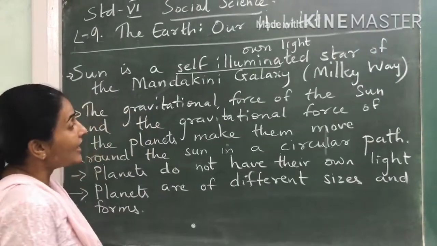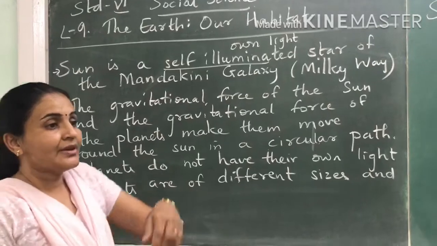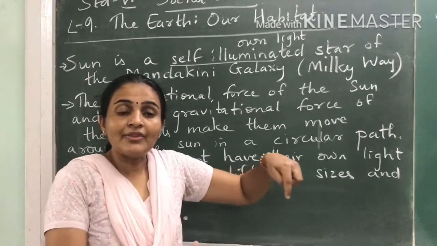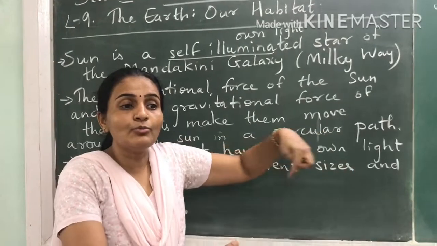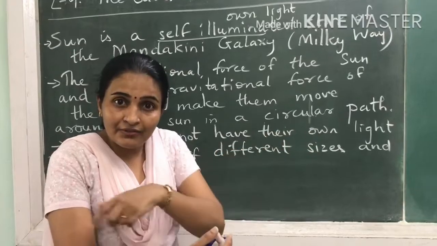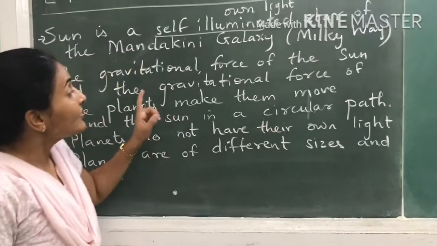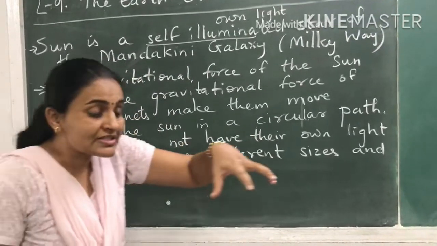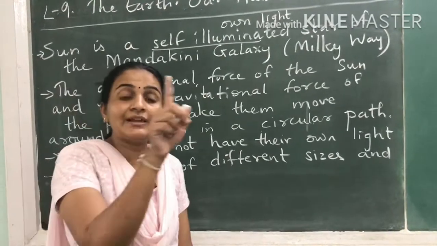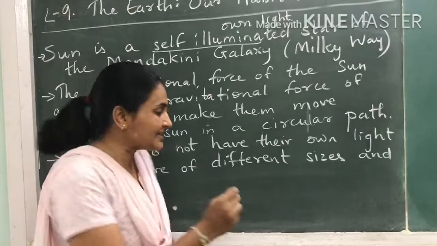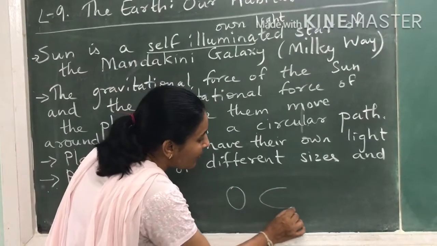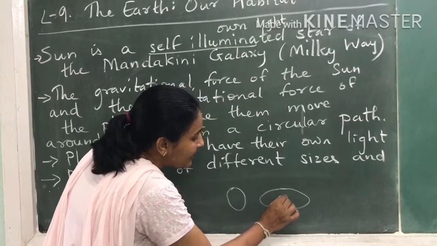Okay, now as you all know, the sun is in the center of the solar system and the planets keep on moving around the sun. Okay, that is known as the revolution, right? So the planets move around the sun in a circular, or if not circular, we may call it an elliptical path. It is not exactly a circle, the path on which the planets move. It is a little oval like this, so it is called an elliptical path.